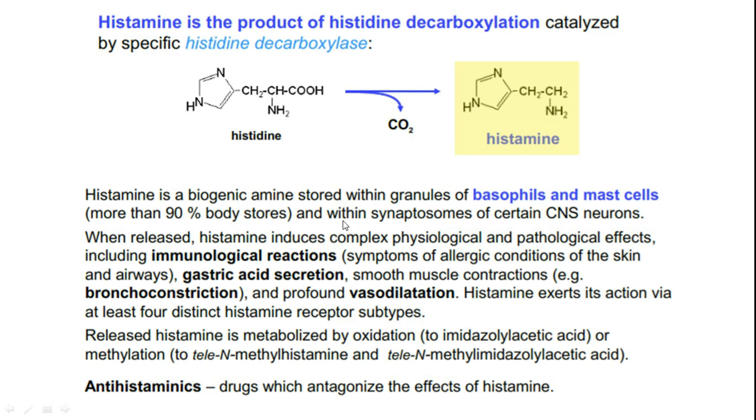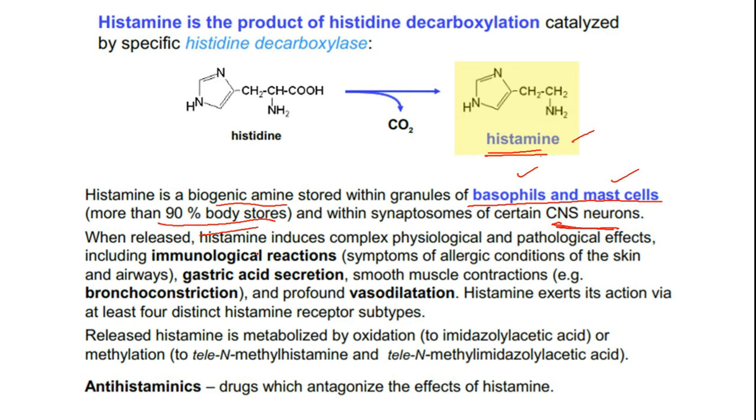Further, the histidine upon decarboxylation gives us a very important signaling molecule, that is histamine. Histamine is a biogenic amine stored within the granules of basophils and mast cells. Okay, more than 90% of body stores you will find in basophils and mast cells. Within the synaptosomes of certain CNS neurons also you will find histamine.